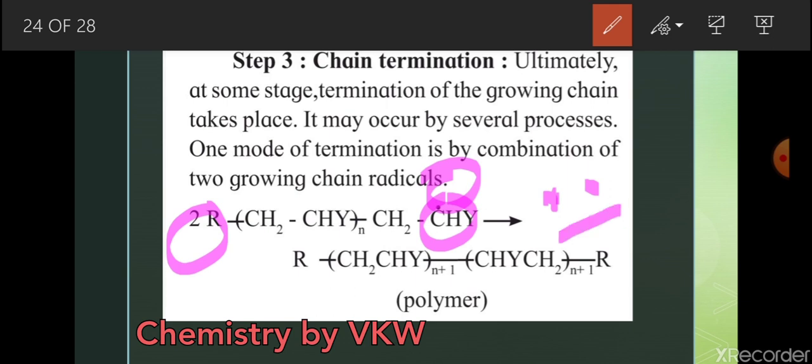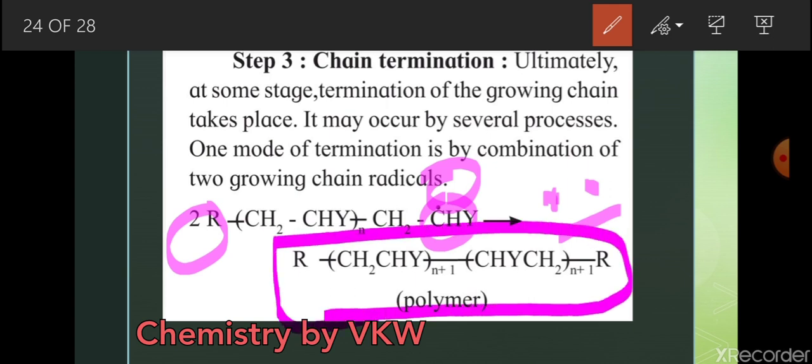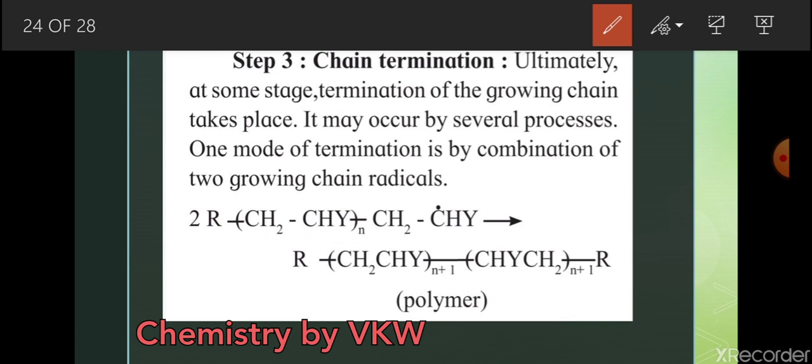Now in this product, do you observe a radical or a single electron? No, because a single bond formation takes place between the carbons, and therefore polymer formation stops. This is nothing but chain termination, and we can control the growth of the polymer formation.